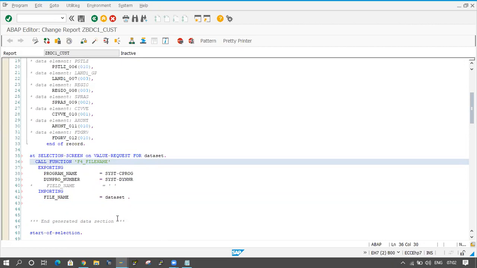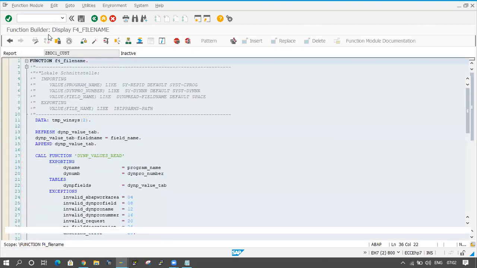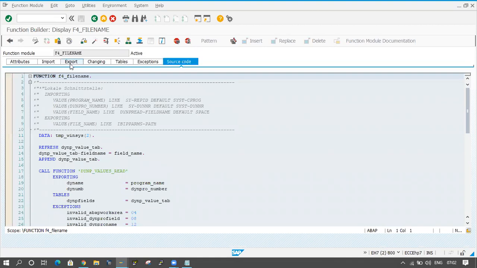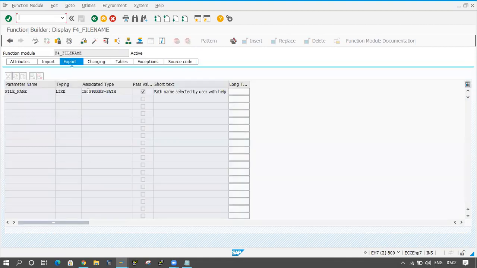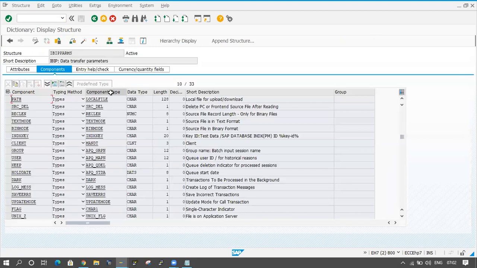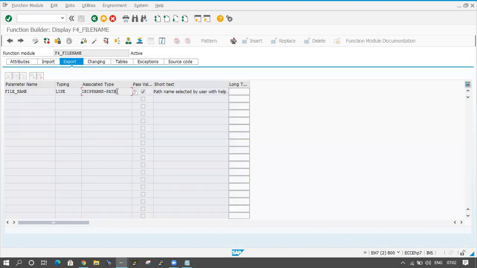Before that, this is the file name, and it is in the importing tab. Double click on this function module and click on the export button. The file name is there, and the associated type, the structure, is this one. Some path is coming here. What is the data type and length for this one? The data type and length is character 128. Just copy this name.